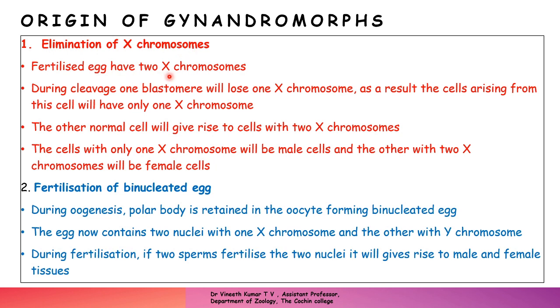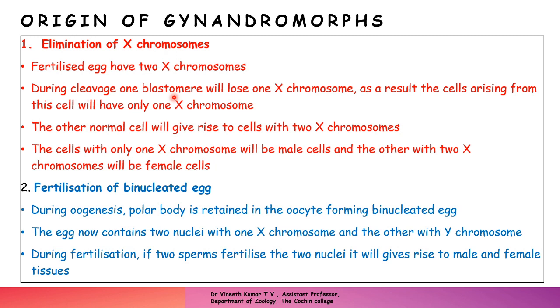A fertilized egg, which means a zygote, usually has two X chromosomes. After fertilization you get a zygote, and the zygote starts to cleave. One cell divides into two, two divide to form four cells. At early stages, you cannot say whether it is a two cell stage or four cell stage, because the development has not proceeded much further.